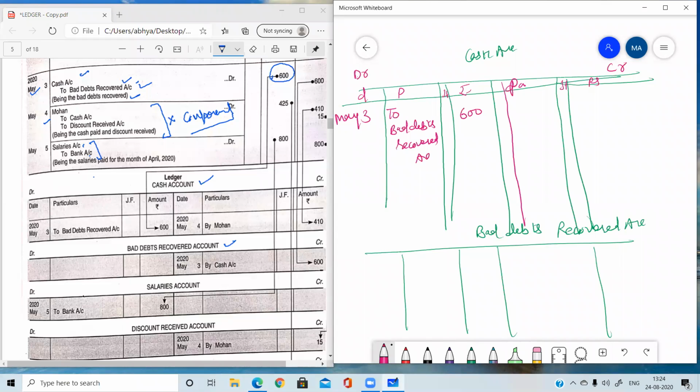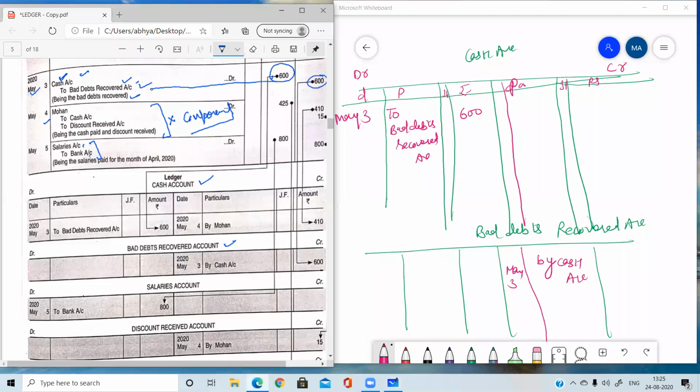Now the second account is bad debts recovered. Bad debts recovered is credit, so on the credit side, we'll be writing the same date, May 3. And whenever we are writing anything on the credit side, we need to write the word "By". And what is the opposite account? The opposite account is cash. So we need to write "By cash account" and the amount, whatever is written in front of bad debts recovered account. So that is the 600. In this manner, we can post the different entries.